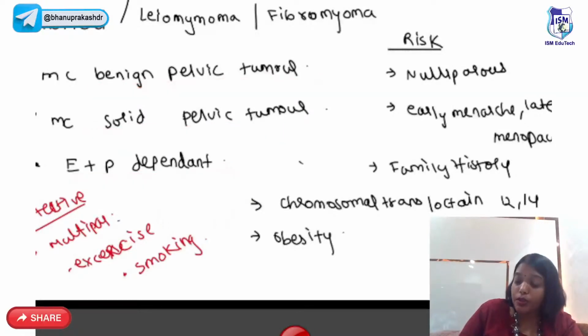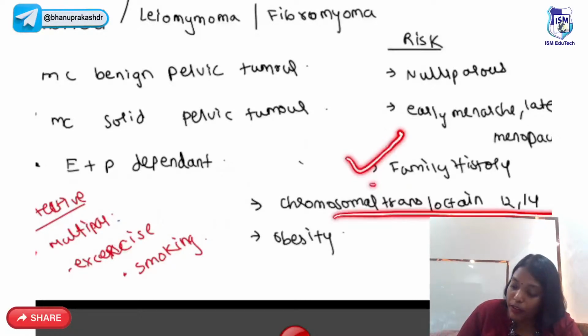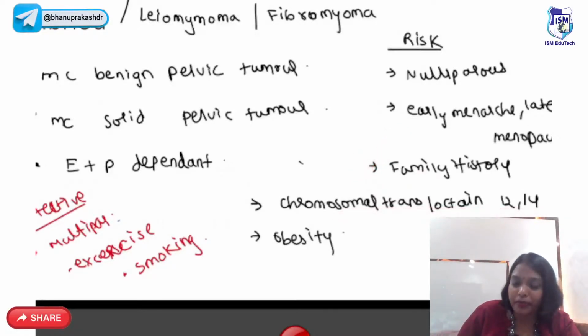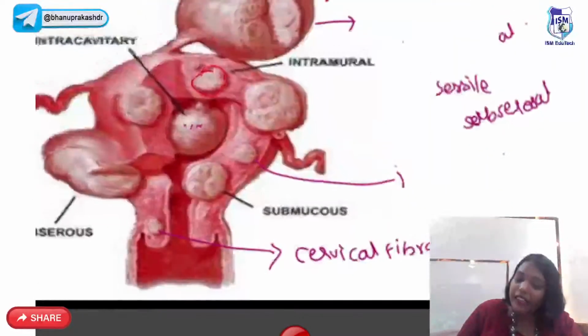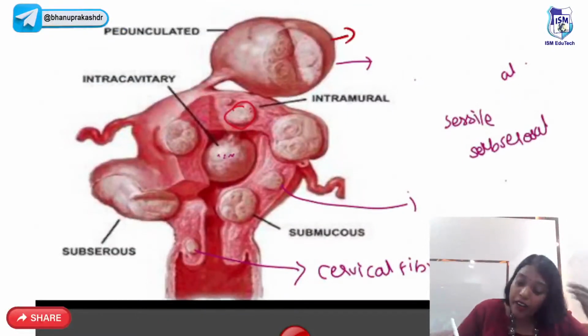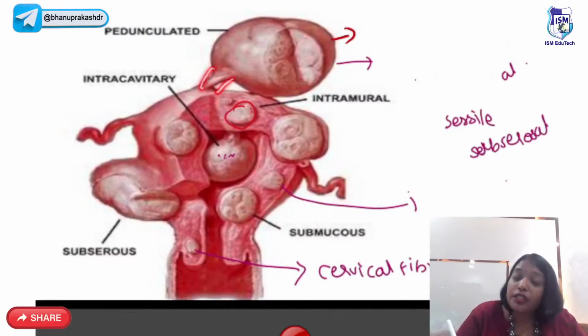More estrogen and progesterone, so early menarche and late menopause, family history, chromosomal translocation between 12 and 14, and obesity are risk factors. They can give this picture and ask you about the fibroid. A fibroid which projects outside like this is called subserosal fibroid, and this has a peduncle, so it is called pedunculated subserosal.